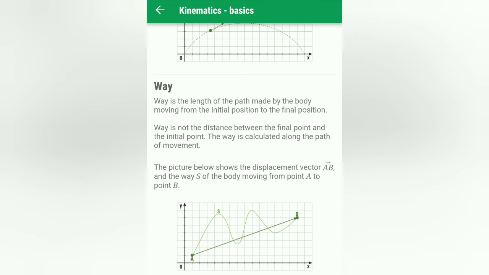The graph shows the displacement vector AB and the way of the body moving from A to B. See the graph. The path starts from A and moves to B. The path is a sine path. It's nothing but a sine wave. The body moves like a sine wave. The sine wave is the way of the particular object.